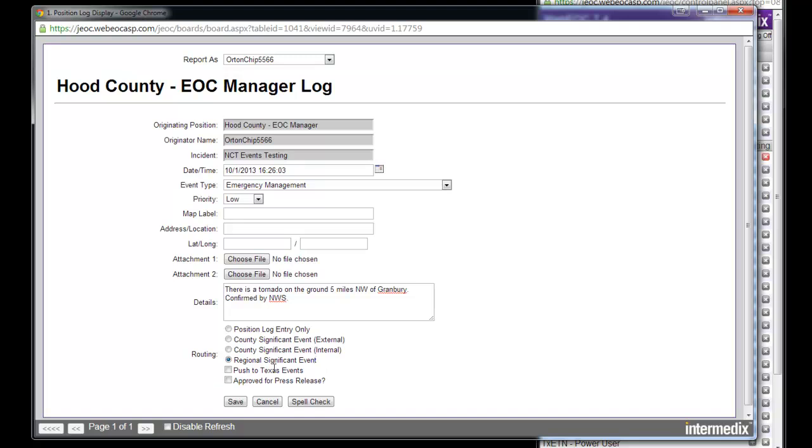So I'm going to push it to the regional level in this case. The second piece, push to Texas events. This is not live right now. It will be at a later point. We'll email you and let you know.